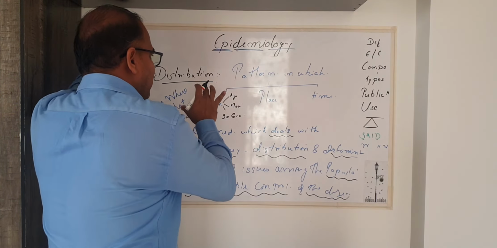Now, place represents whether the disease is occurring in North India or in South India. Place, geographical location is important, whether the disease is confined to Asia, Africa, or other continents. Now, these are place. For example, certain diseases are localized to a specific area.